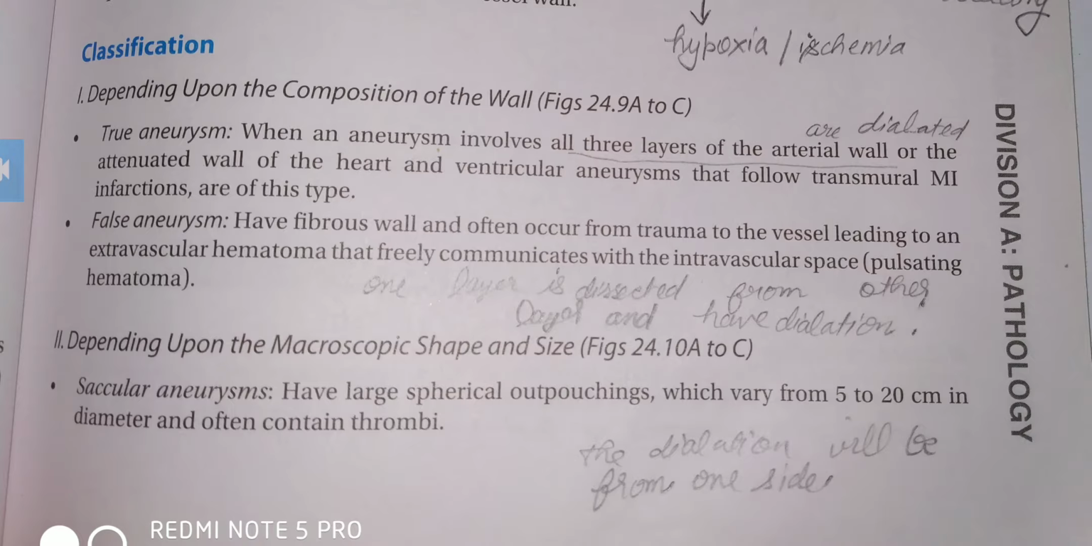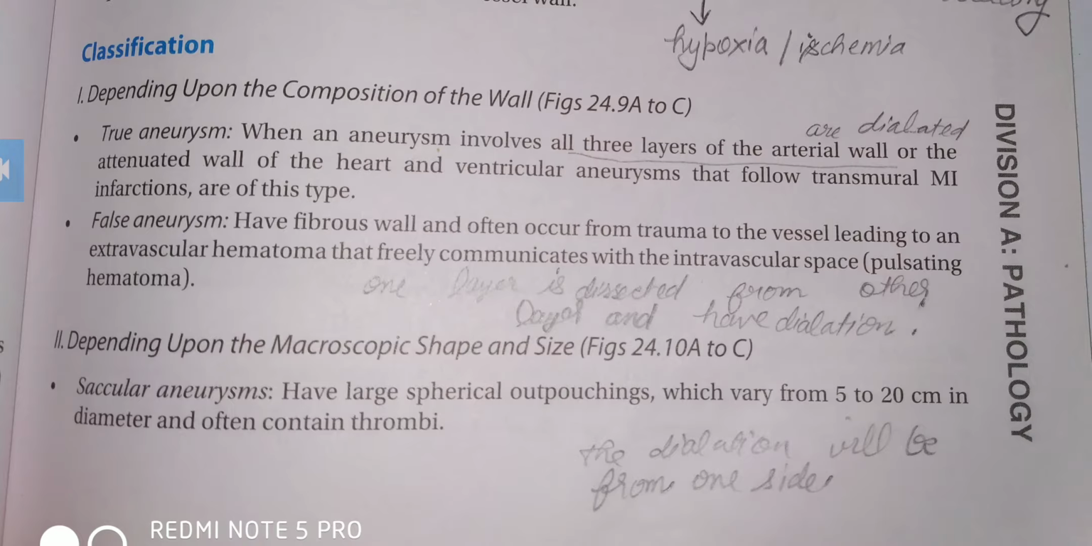Then false aneurysm has a fibrous wall and often occurs from trauma to vessels, leading to an extravascular hematoma that freely communicates with the intravascular space, a pulsating hematoma. Means here there is damage, but it is due to the fibrous wall formation and trauma to the blood vessel, which will lead to the extravascular hematoma. That was the classification depending upon the composition of the wall, true and false aneurysm.